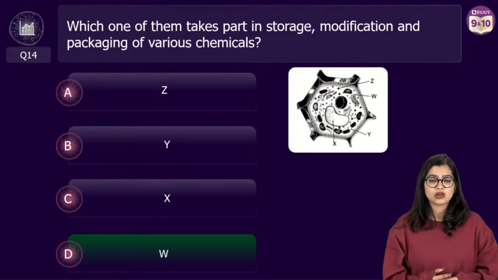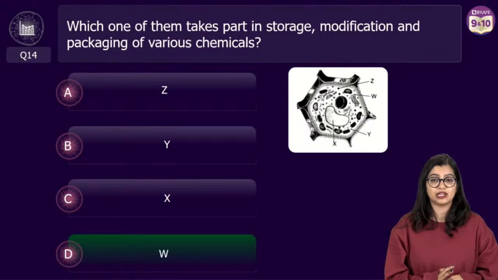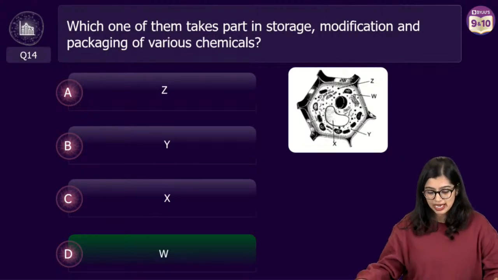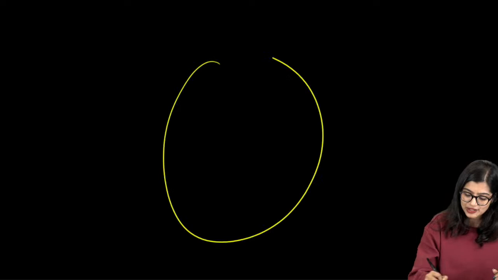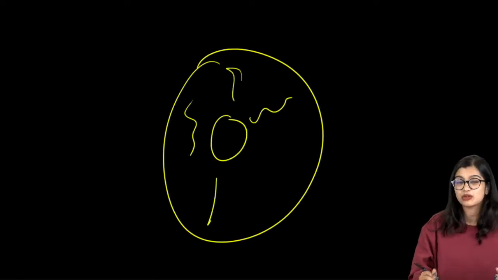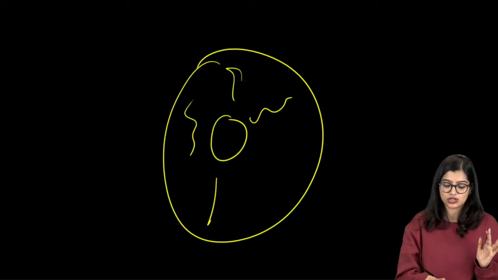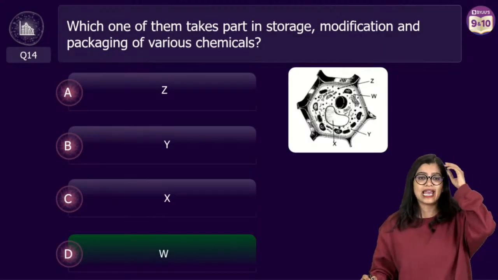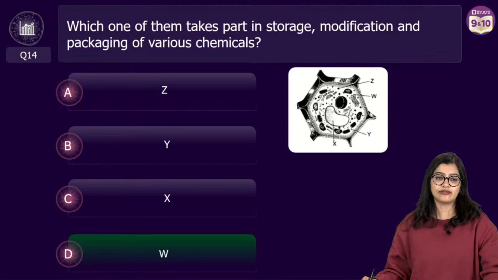Ma'am, cytoplasm is all the things present inside the cell except the nucleus. If you have a cell, you have a nucleus. All this jelly-like material present between the plasma membrane and the nucleus is your cytoplasm. Yes, very good.